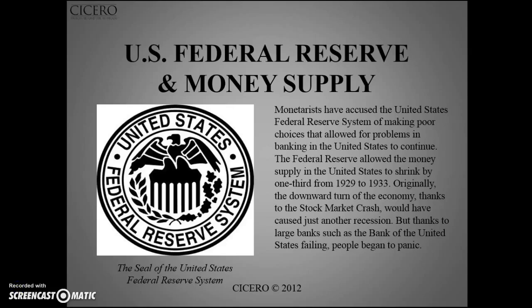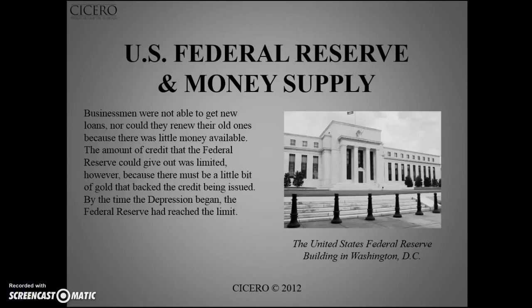The Federal Reserve is responsible for regulating the amount of money in circulation. Between the years 1929 and 1933, the money supply decreased by 1/3. This directly caused big banks to fail. The failing of large banks, like the Bank of the United States, caused many to panic. Failing banks means no loans for businesses. This led to businesses closing and a higher unemployment rate.